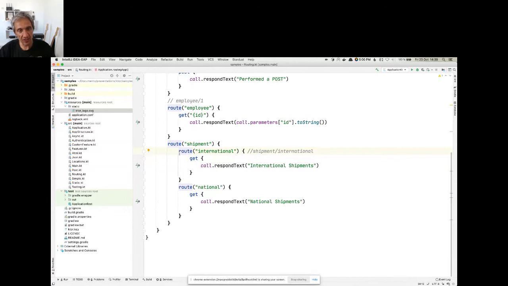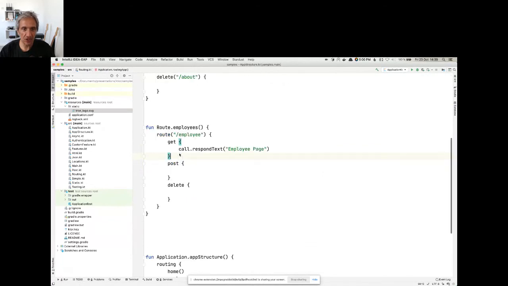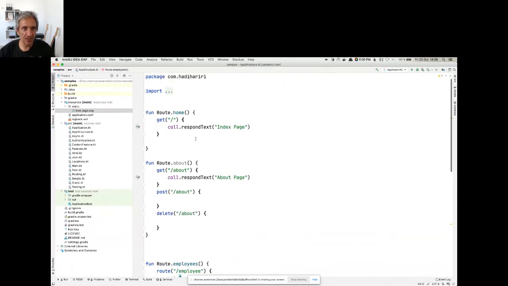Now, this leads to the next question. How do I structure my application? And if we come to app structure, I'll show you a little bit different ways to do this. Now, contrary to other frameworks, where, for example, certain frameworks require you to have a class and name that class, for instance, with the suffix controller, or have some annotation, or stay in a strict layout of how you define your routes, with Ktor, you can basically define your routes anywhere, because at the end of the day, all they are functions. But that also has the disadvantage of, okay, so I'm new to Ktor, or I've got a large application. How do I do it? How do I structure my application?